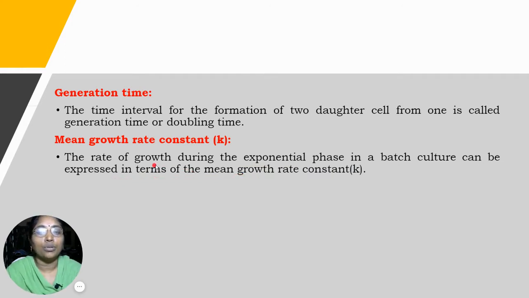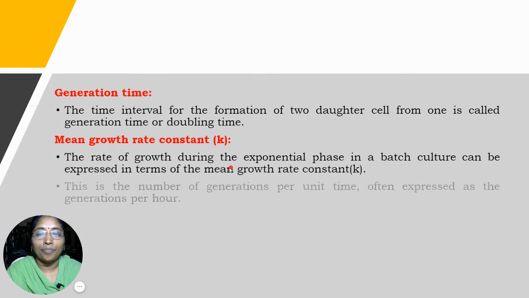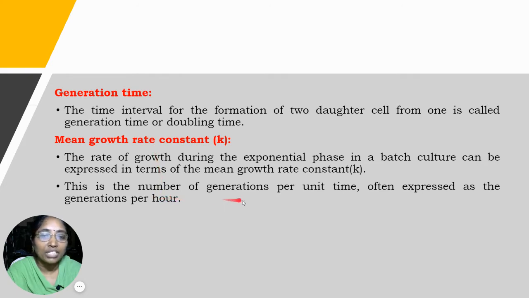The exponential phase is a phase seen in the growth curve, which I will explain in detail when we discuss it. This is the number of generations per unit time, often expressed as generations per hour. The mean growth rate constant is the number of generations.